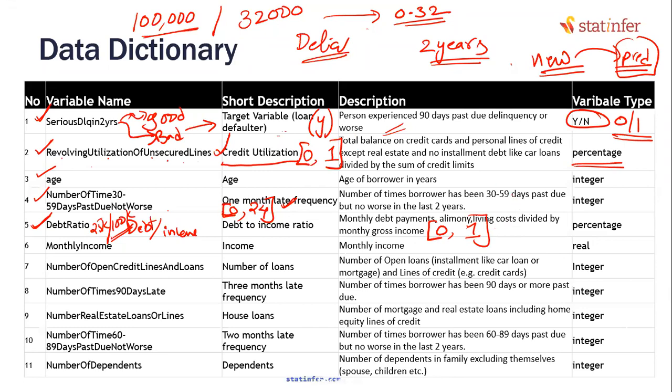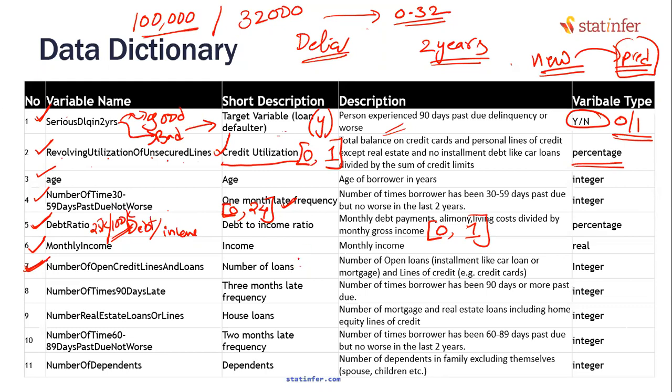Theoretically, it can go high. Monthly income, easy variable. Number of open credit lines and loans, it is a simple variable. Number of loans that you are already having. Do you think this is a good factor for risk, or is it not a useful variable? When I'm predicting whether a customer will be delinquent or not, risky or not, do you think this is a good variable? Number of loans, already existing loans.